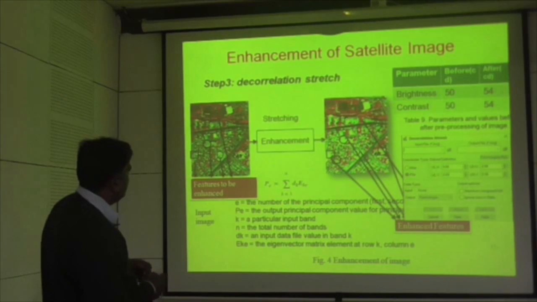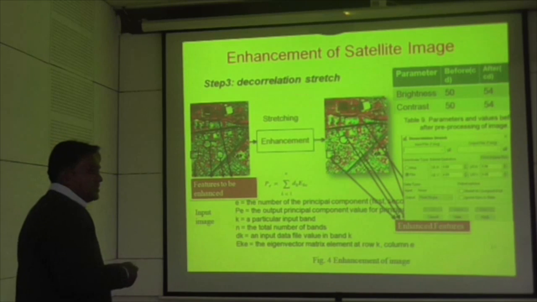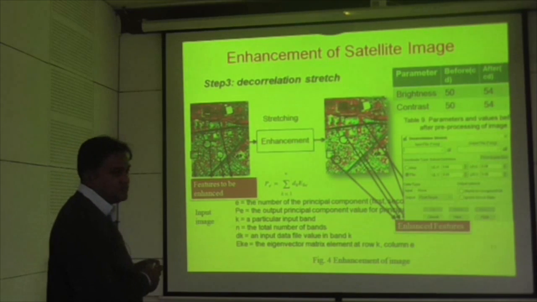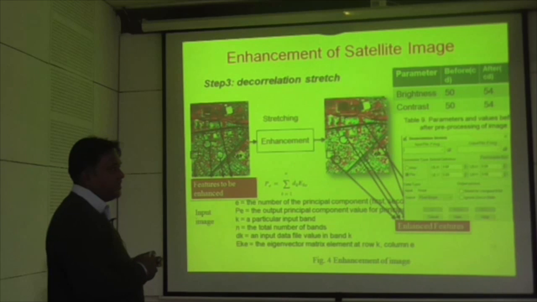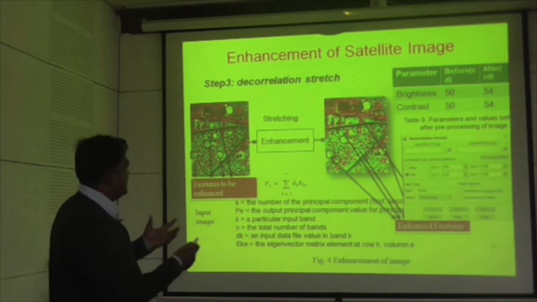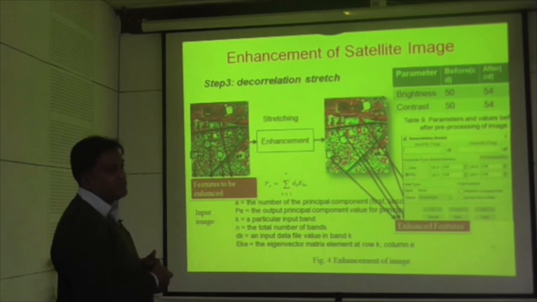Then we have enhanced the image. Enhancing is again a challenging task because the quality of the image depends upon how the data has been captured. So what stretching techniques are we applying? As much as the image is enhanced, that much of the features will be extracted from the image.